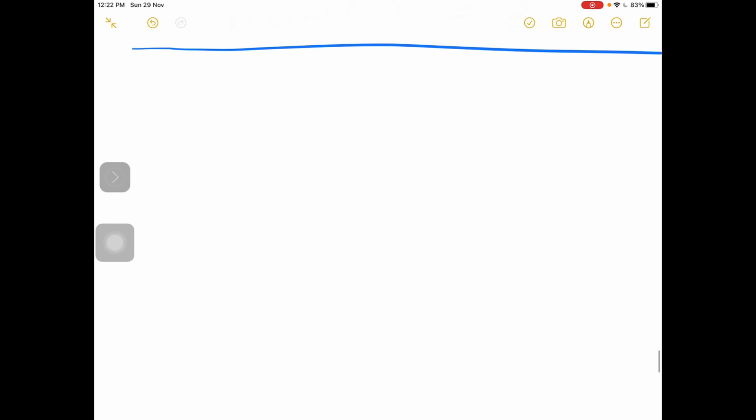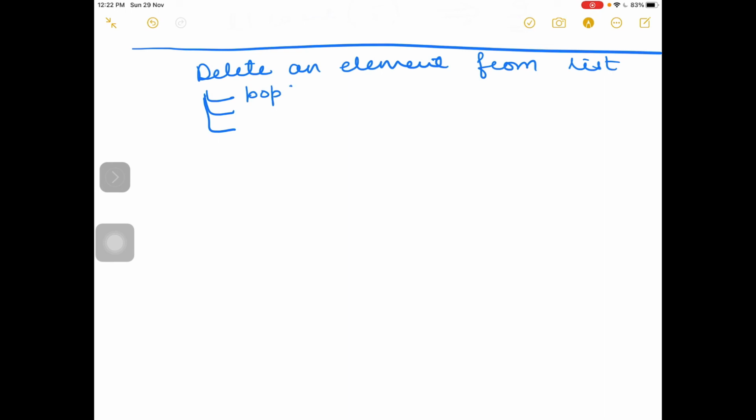Next we will see how to delete an element from the list. To perform this task, we have 3 functions: the pop function, the del function, and the remove function. Now it depends on your choice which function you want to use.